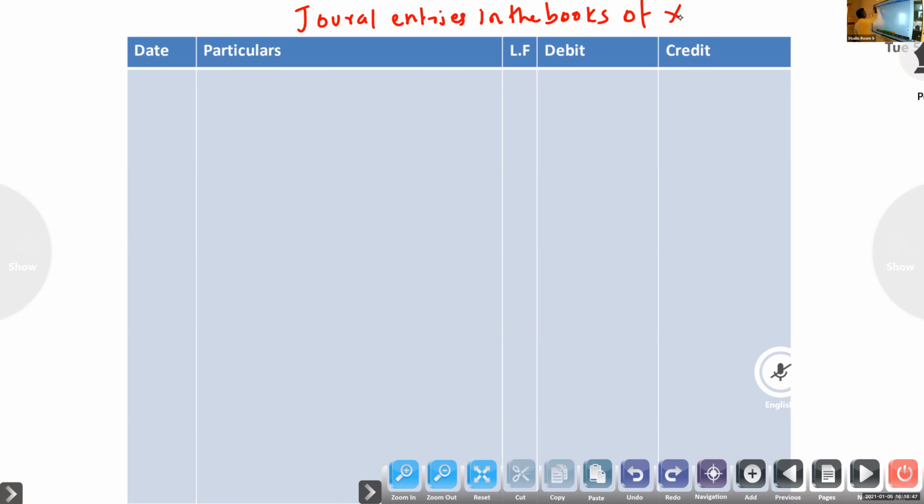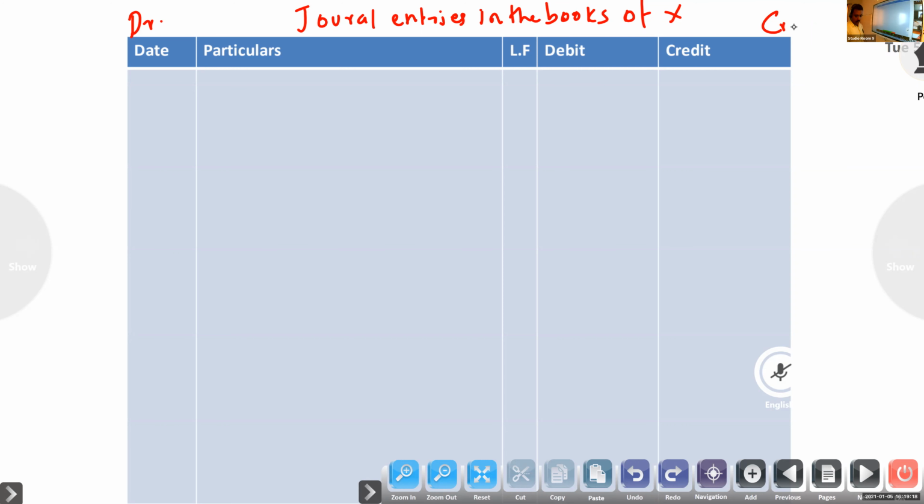Y is the drawee. So here they didn't specify the sales, sold goods to Y. They didn't specify, so no need of that entry. If it is there, the first entry we will write is Y account debtor to sales. But here they didn't specify sold goods, so from the second entry onwards we will write. So 2,600 he has to give.